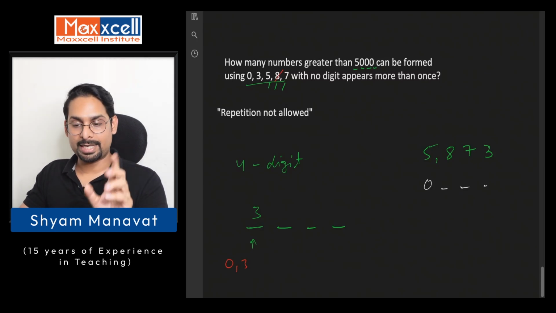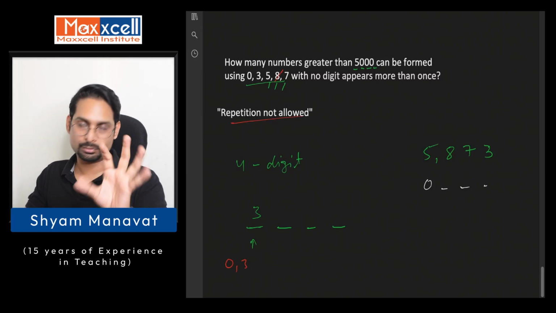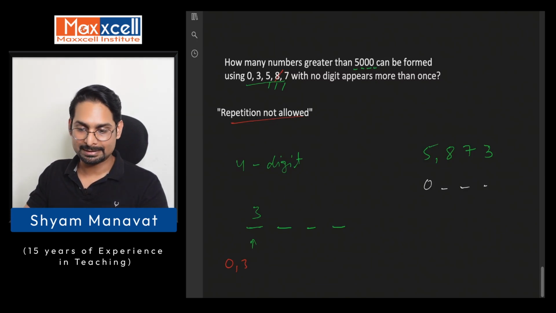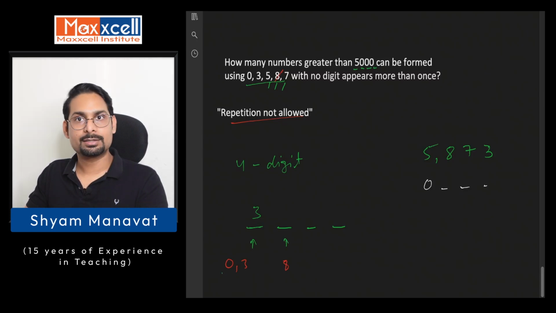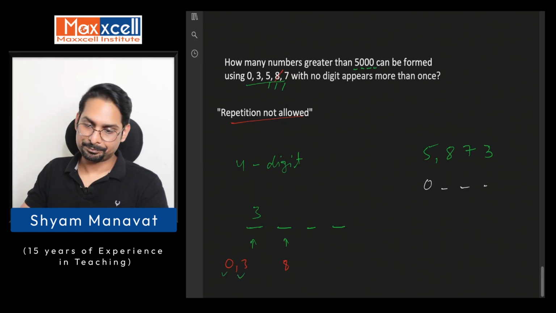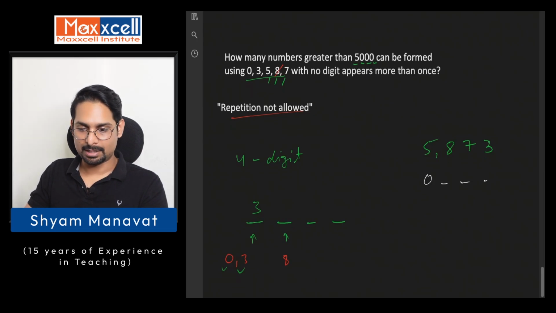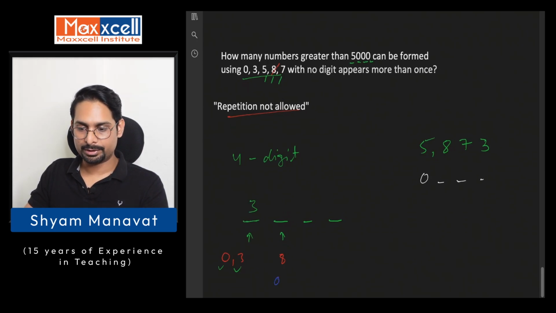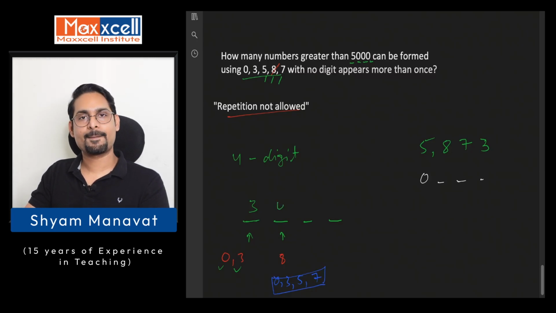Repetition not allowed. So I cannot use the same on the second place. I'm just taking the example that digit 8 cannot be used on the second place. But can I use the digit 0 and 3? Yes, there is no problem. On the hundreds place, I can use that. So for the second place, the possible digits are 0, 3, 5 and 7. So how many possibilities do I have on the second place? I have 4 possibilities on the second place.